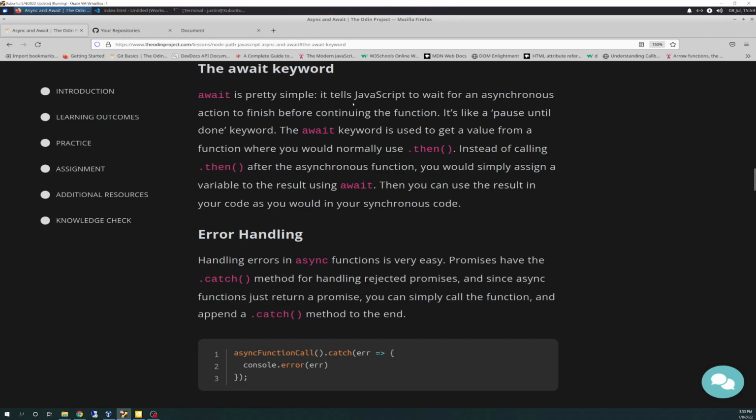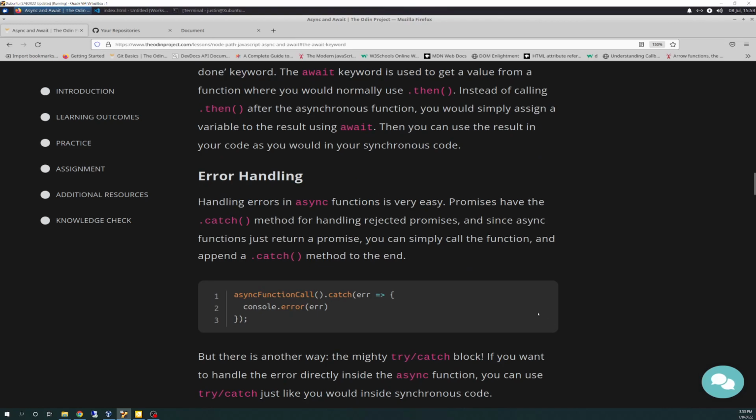The await keyword is pretty simple. It tells JavaScript to wait for an asynchronous function or action to finish before continuing the function. It's like a pause until done keyword. The await keyword is used to get a value from a function where you would normally use then. So instead of calling then after the asynchronous function, you'd simply assign the variable to the result using await. Then you can use the result in your code as you would in your synchronous code.